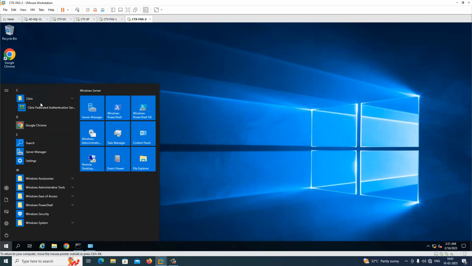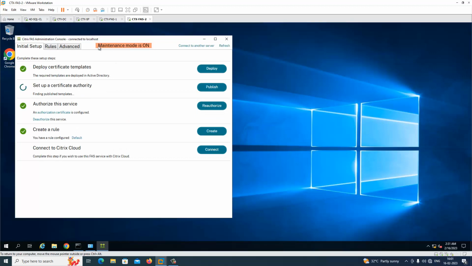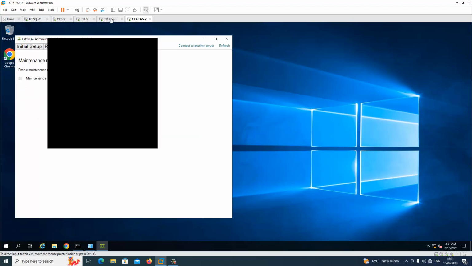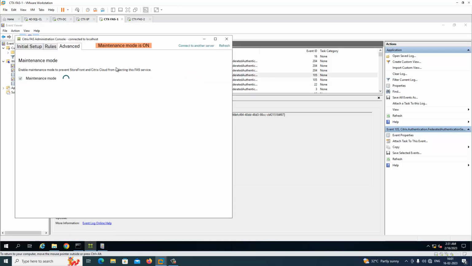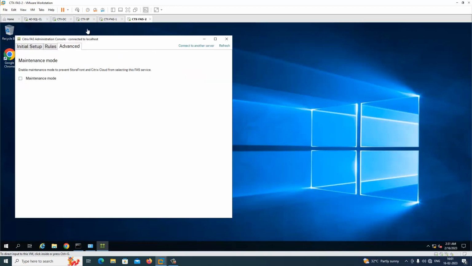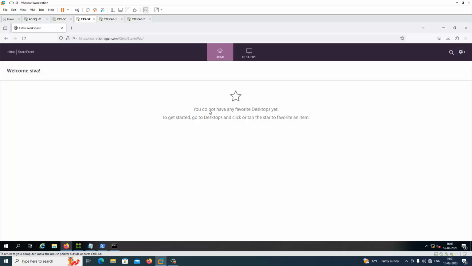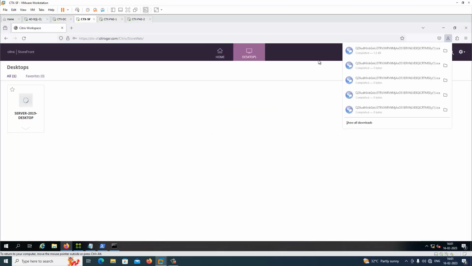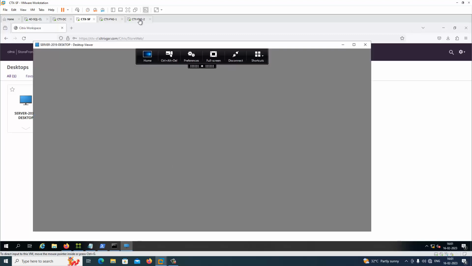FAS console, just disable the maintenance mode. In FAS 1 you just enable the maintenance mode so that we can validate FAS server 2 whether it's working fine or not. Just log in and access the VDI. So I see the file is launching fine, desktop also launching fine.